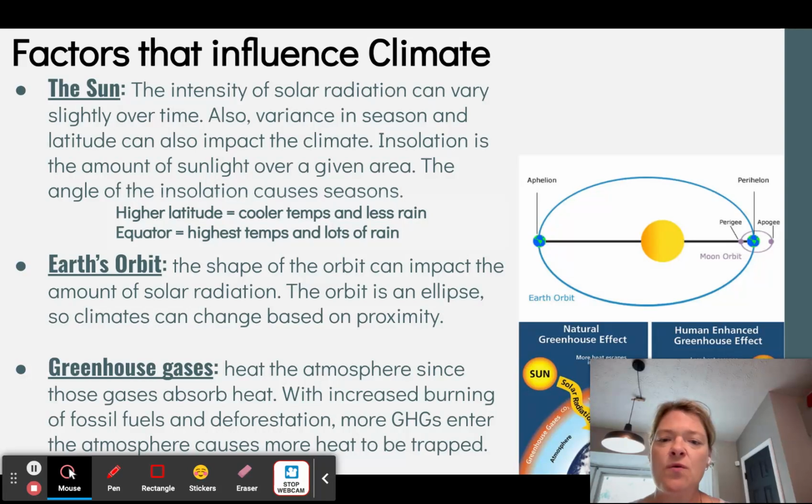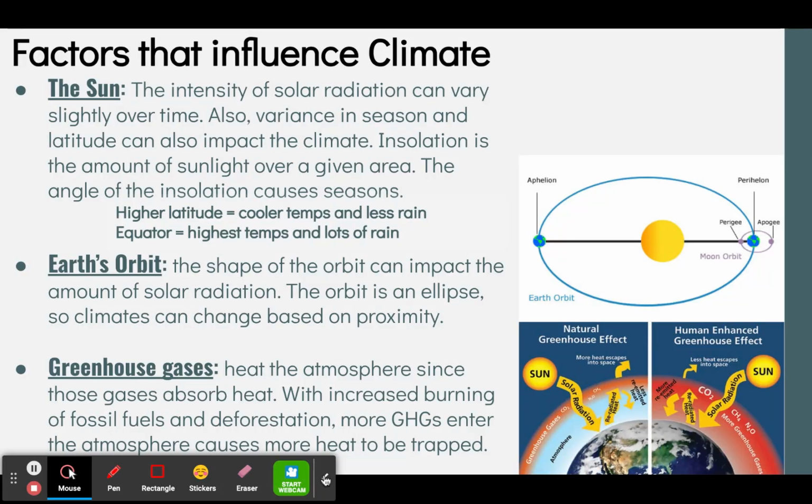Okay, so Earth's orbit is another factor that can influence climate. The shape of the orbit can impact the amount of solar radiation, but only very minimally, so it's not a huge difference. The Earth's orbit around the sun is actually an ellipse, so it's not a perfect circle, and you can see that in this picture. And so climates can change based on the proximity to the sun. Again, it's not a major difference, but it does have some impact.